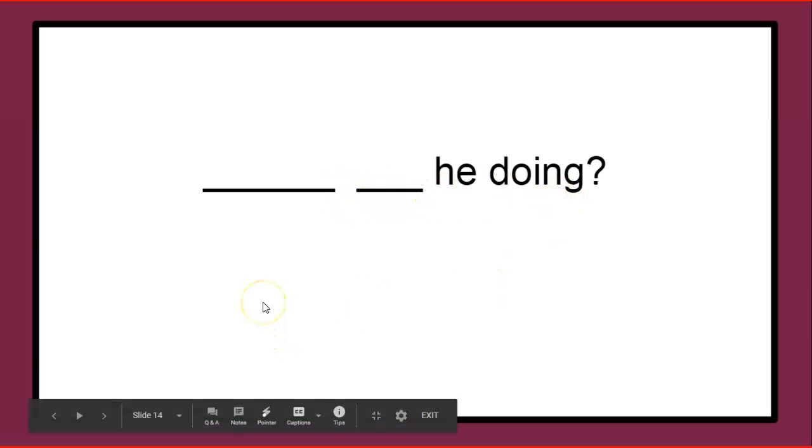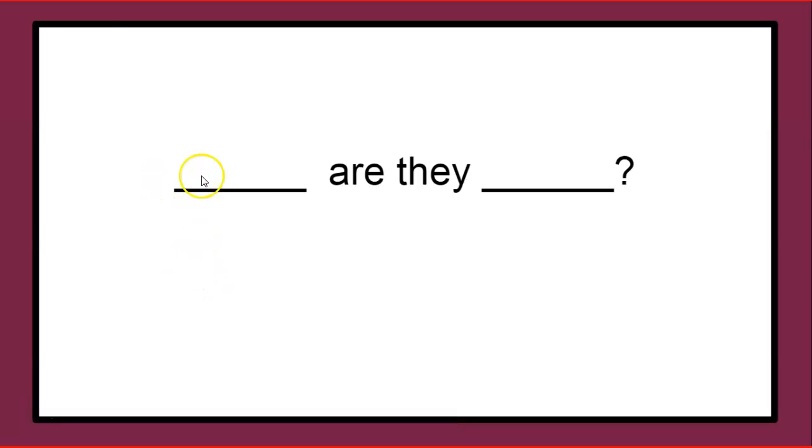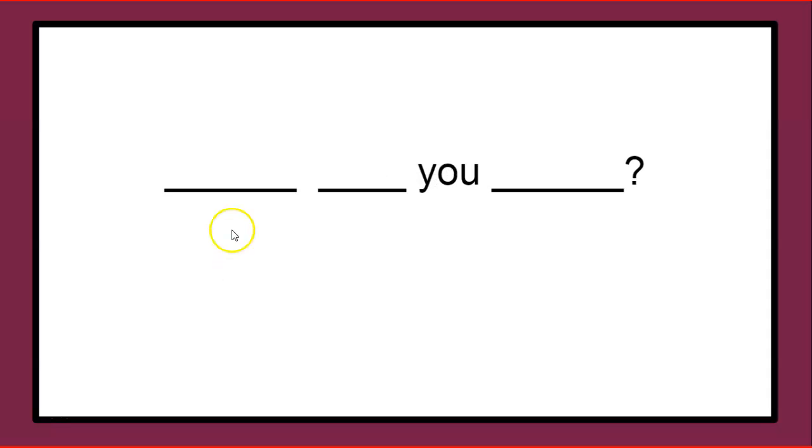Great job. What would I put here? A question. What are they doing? Excellent. What are they doing? How about here? What are you doing? Good job. What are you doing?